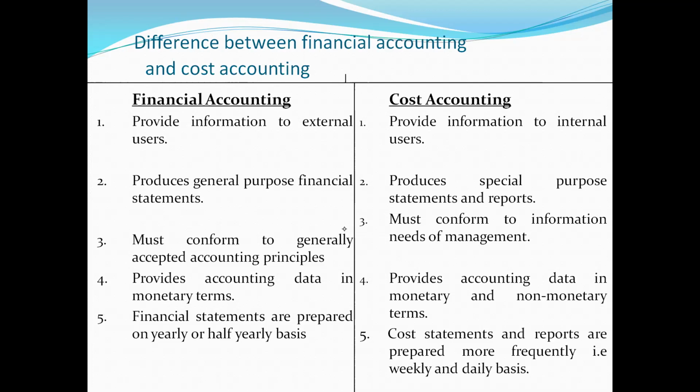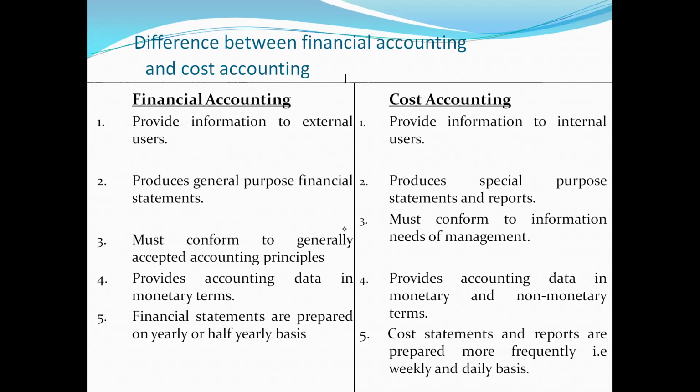In financial accounting, whenever we are going to prepare the reports, whenever we are going to record the transactions in the books of accounts, we have to follow some accounting principles. There are international financial reporting standards, so we have to follow those IFRSs in case of financial accounting. But in case of cost accounting, there are no IFRSs like this.